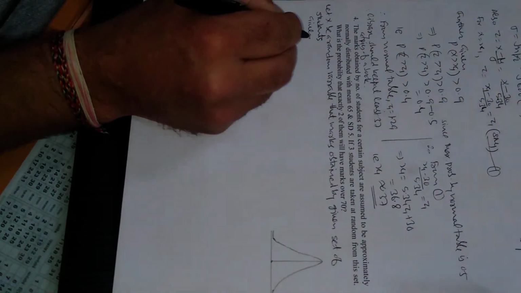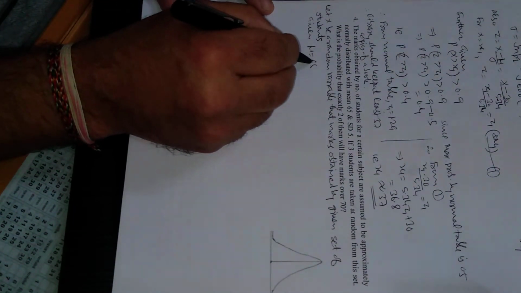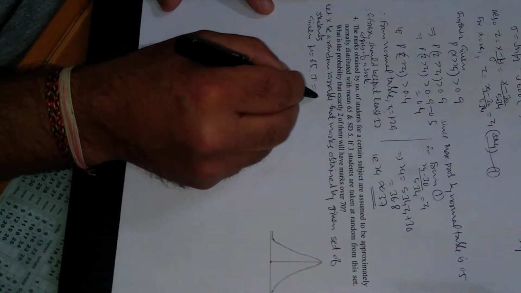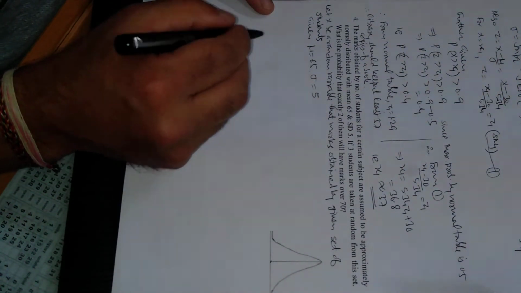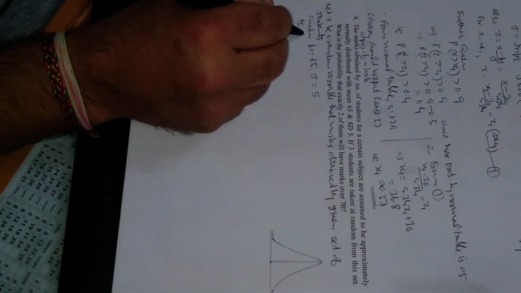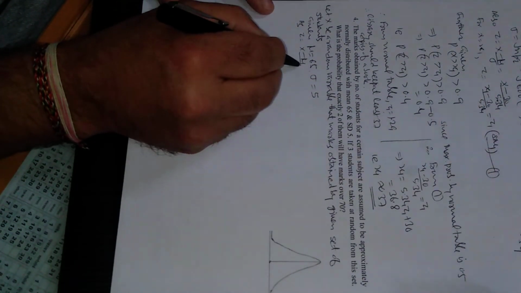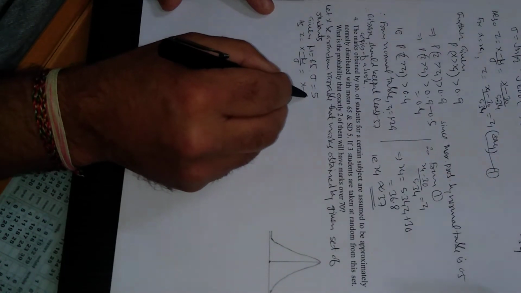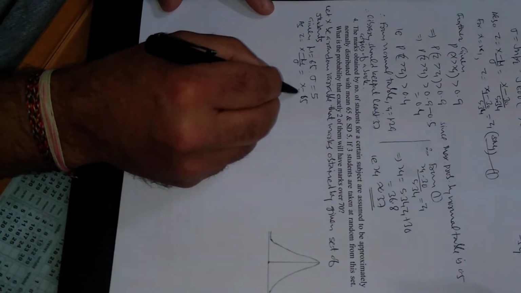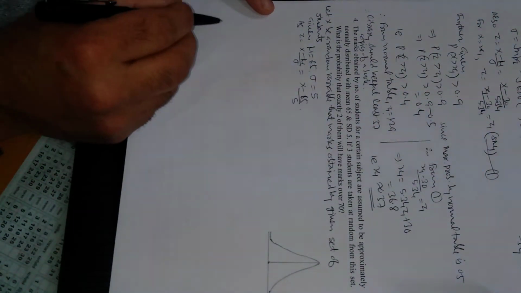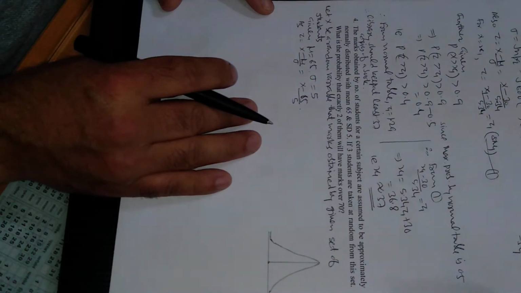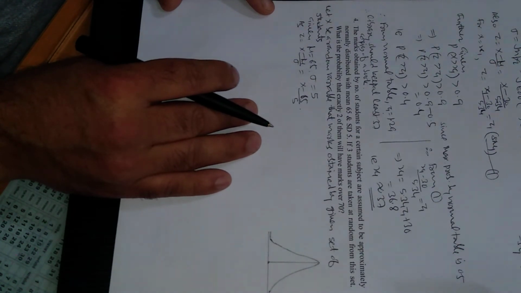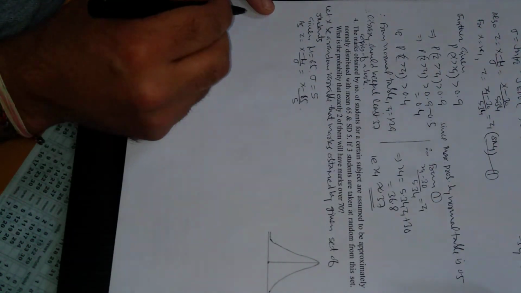Given, mean mu is 65, standard deviation sigma is 5. As z is x minus mu upon sigma, this will be x minus 65 upon 5. First of all, we have to find a probability.